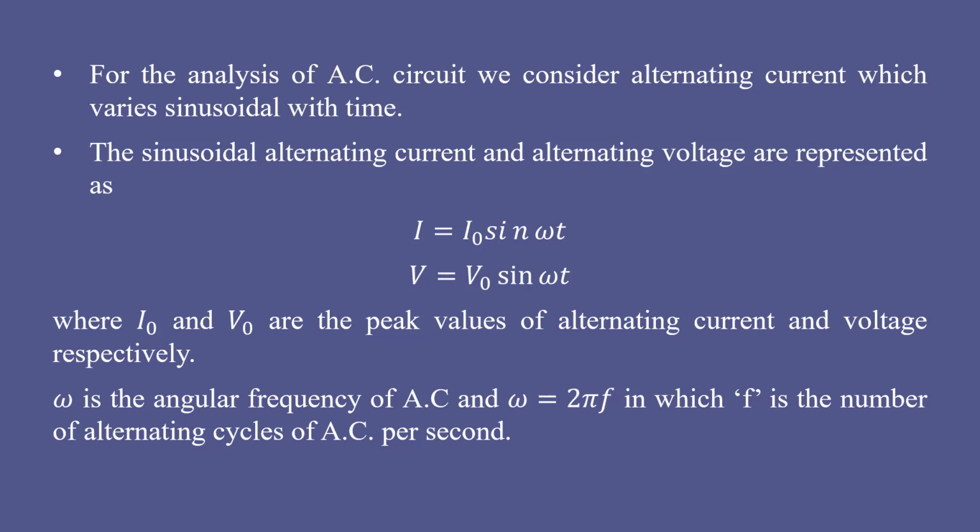Okay, and here omega is the angular frequency of AC because we have sine of omega t, sine of some angle, you should get. That is the reason why instead of frequency we take care of the angular frequency, and that angular frequency omega is equal to 2 pi f, where f is the number of alternating cycles of AC observed per second. In 1 second, how many waves are observed in a conductor? Waves means alternating current flow.